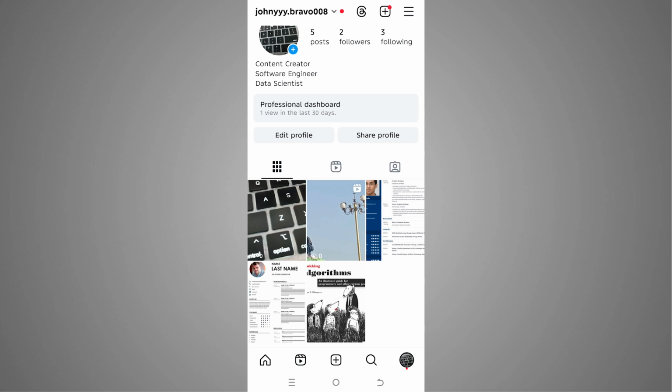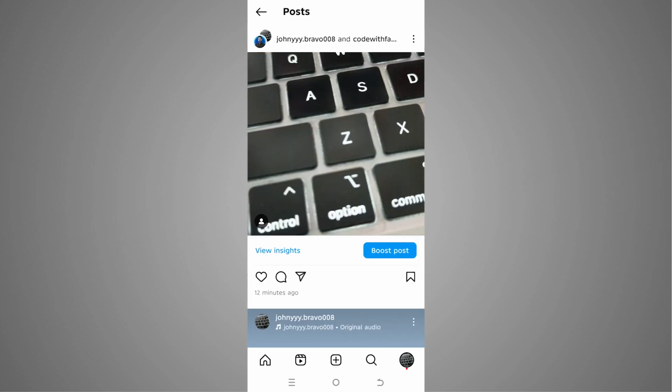already done a post in collaboration. So if I just tap on it, you can see that I have created this post with another user. So what if I wanted to remove this collaboration?